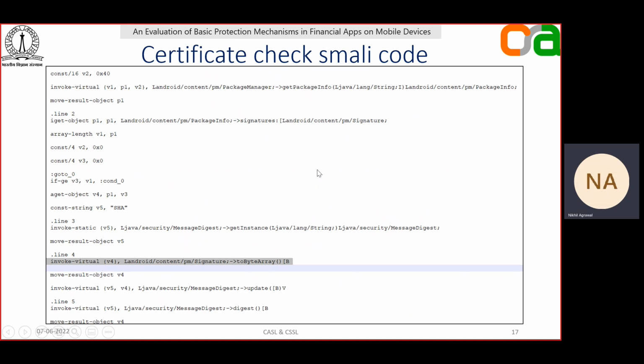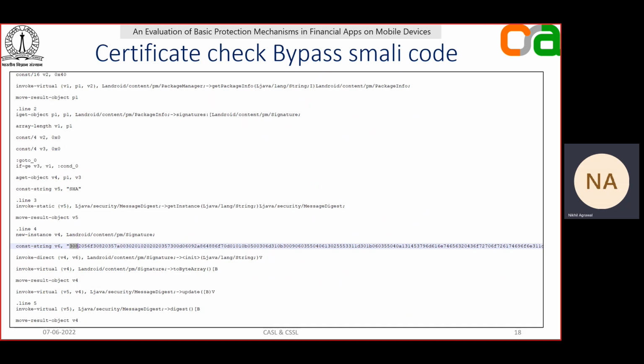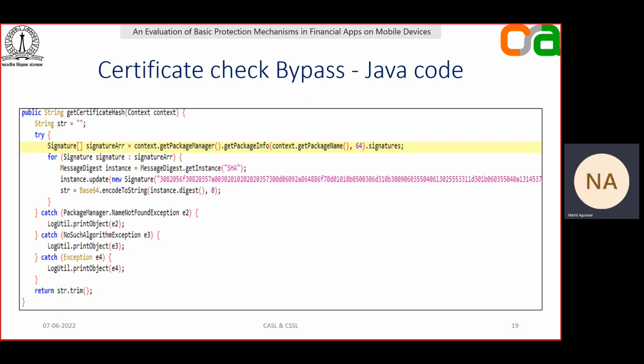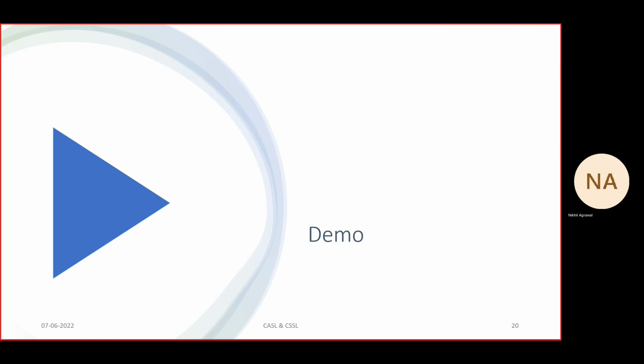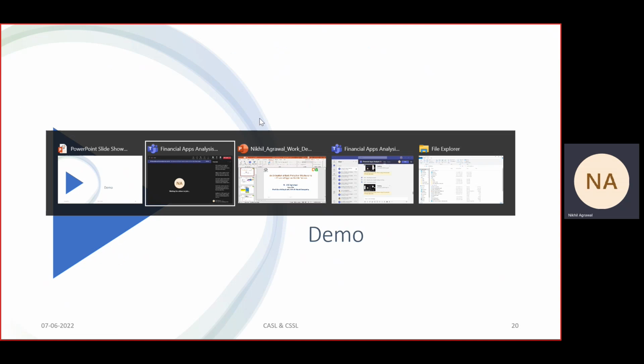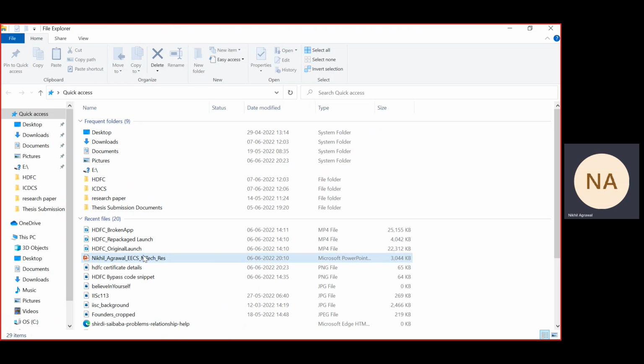And for this Java code, this is the equivalent Smali code. In this Smali code, we have done the instrumentation and we have injected the developer's public key certificate details, which I showed earlier. For this Smali code, this is the equivalent Java code, how it looks for illustration purposes. Now we rebuild this modified APK, we resign it, and then we analyze whether we have successfully bypassed this check. So now I'll be showing a very small demo regarding how we have bypassed the anti-tampering check.